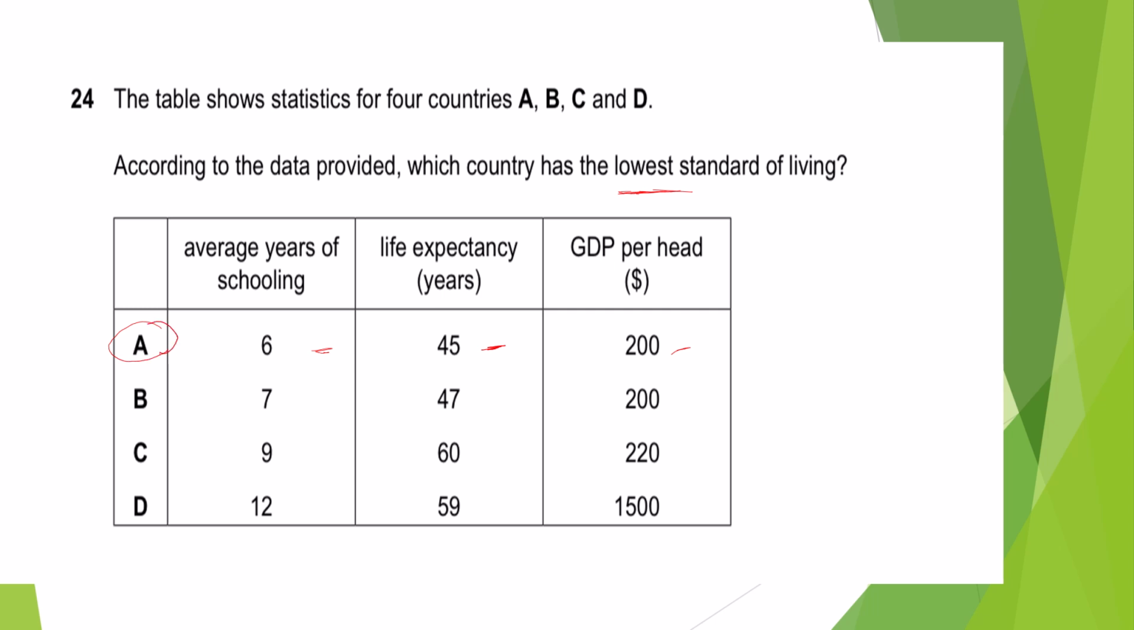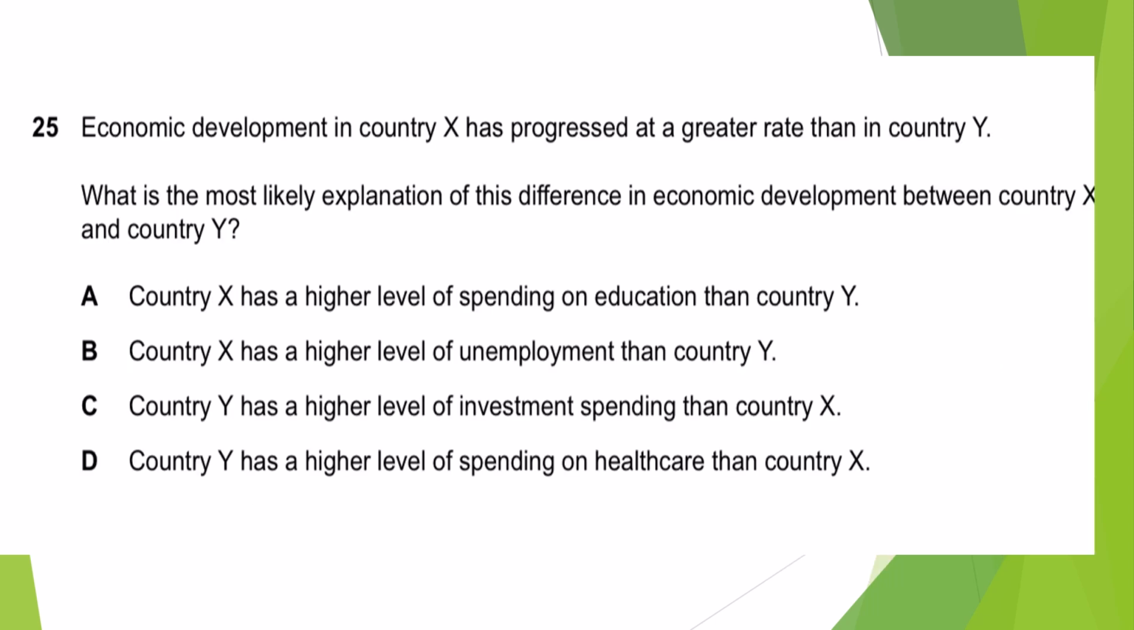Moving forward. Economic development in country X has progressed at a greater rate than Y. It means X is more developed. What is the most likely explanation of the difference in economic development between country X and country Y? Country X has a higher level of spending on education than country Y. Country X has a higher level of unemployment. Unemployment, no, if you grow, there will not be unemployment. I don't know about A yet, but B will not be it.